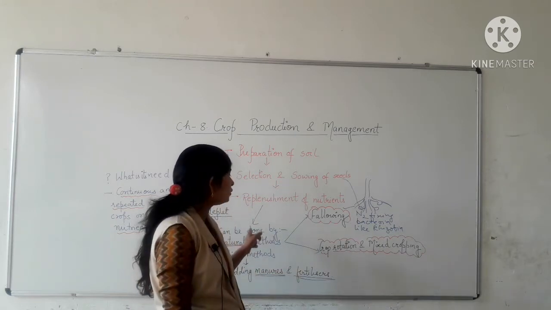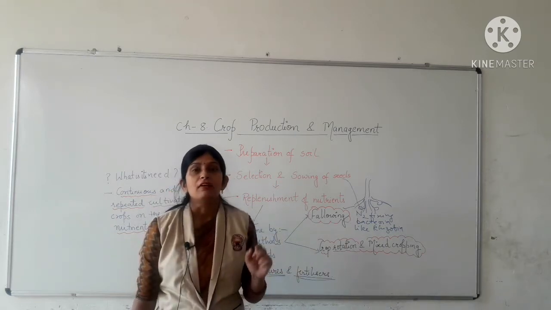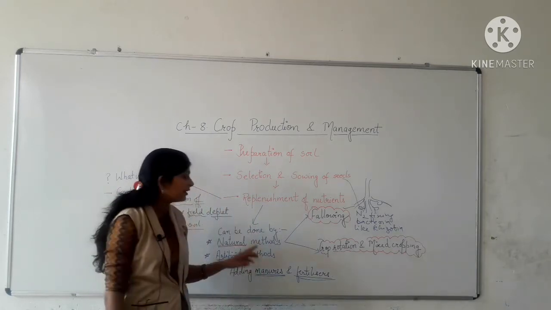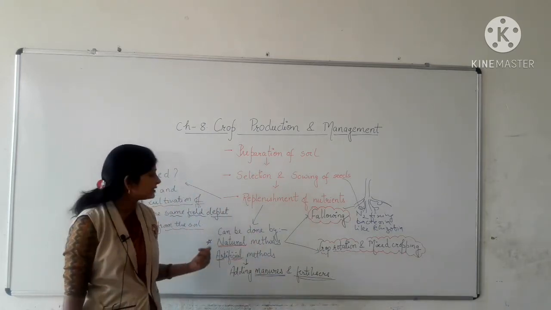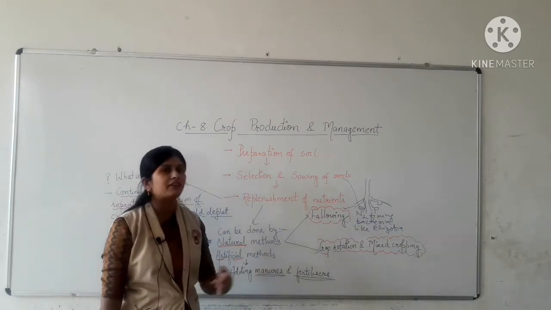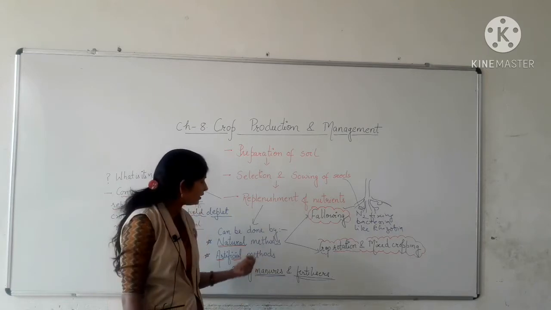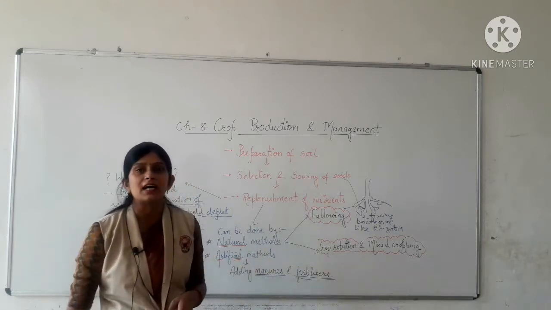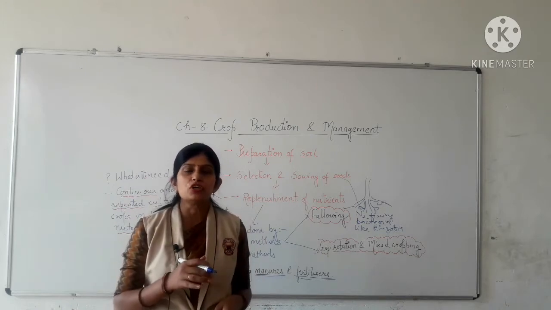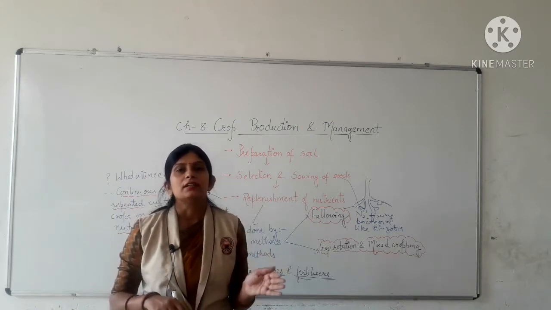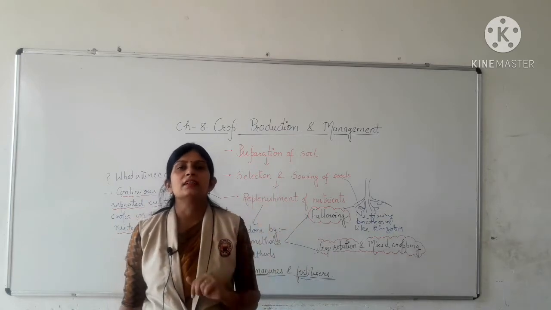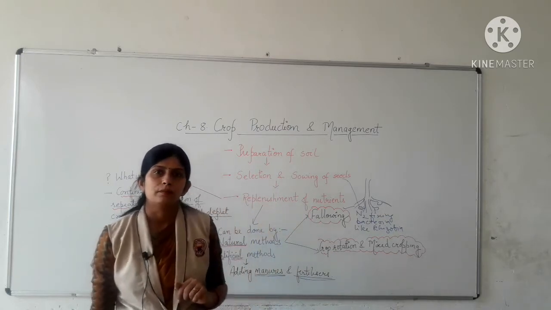So in addition to these natural methods, we have to apply artificial methods. These artificial methods include the addition of manures and fertilizers in the soil. Actually, manures and fertilizers are supplements provided to the soil which increase the content of nutrients in the soil and enhance the fertility of the soil.